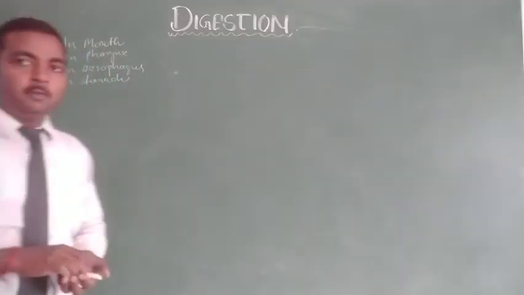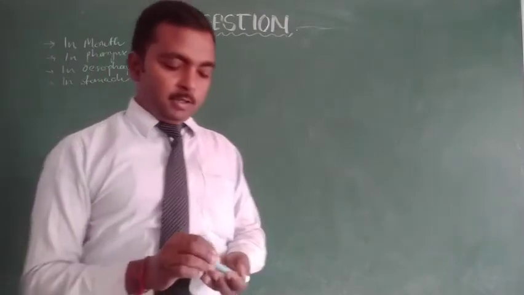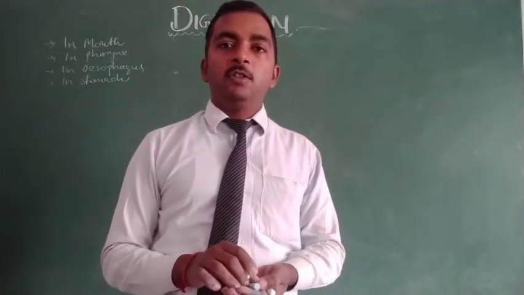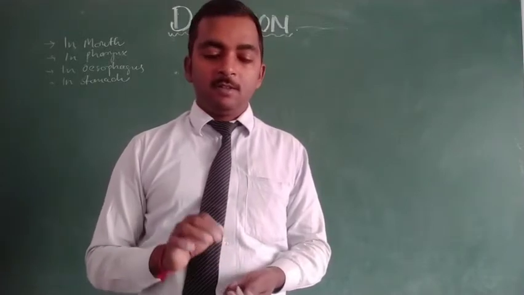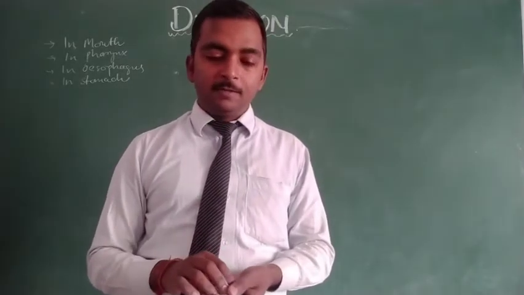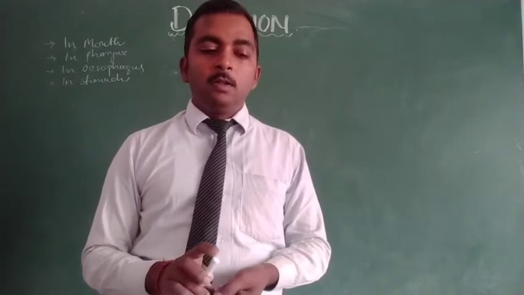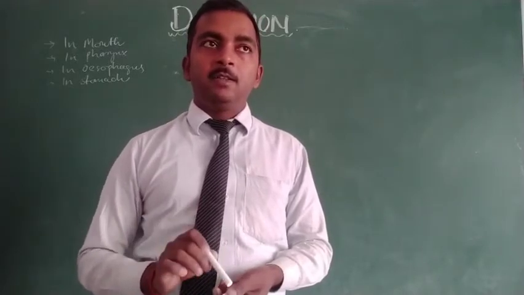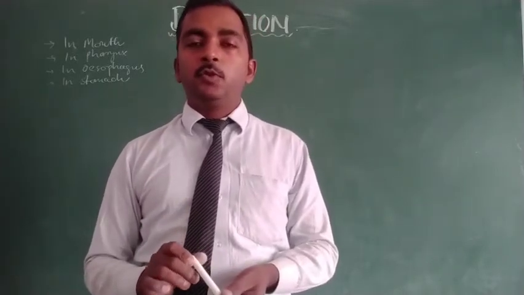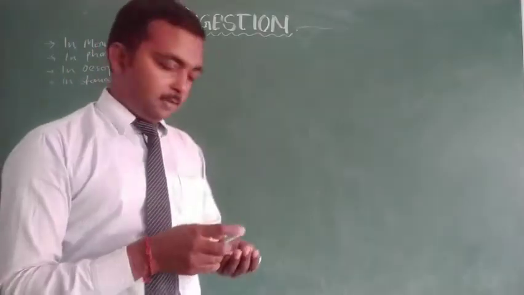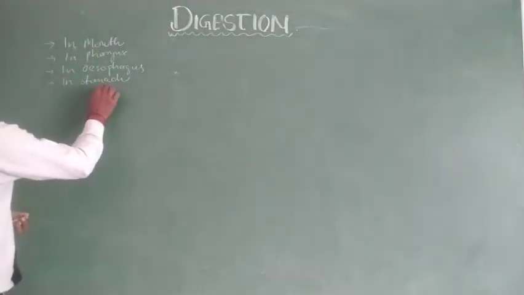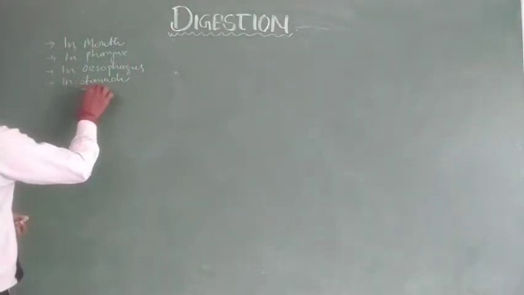Now in this segment of the video we will discuss the digestion of food in the small intestine. That means the action of the secretion of digestive juice over the food in the small intestine. The first part of the small intestine is the duodenum.